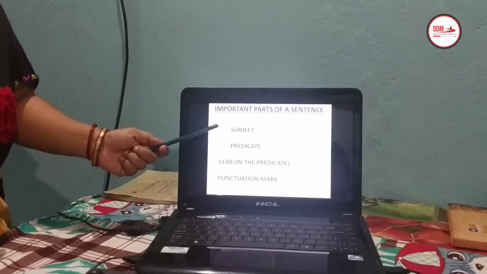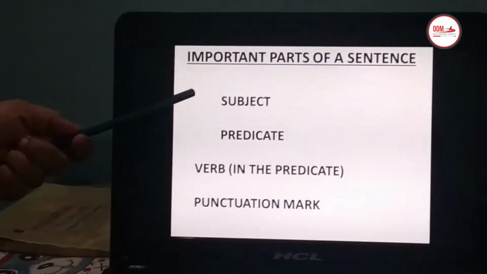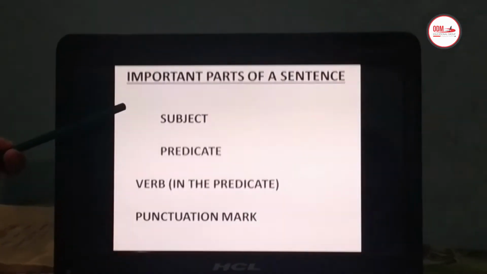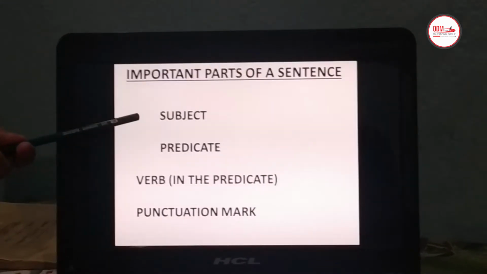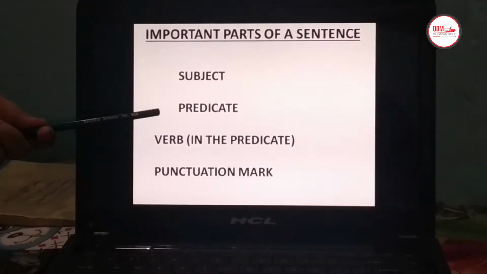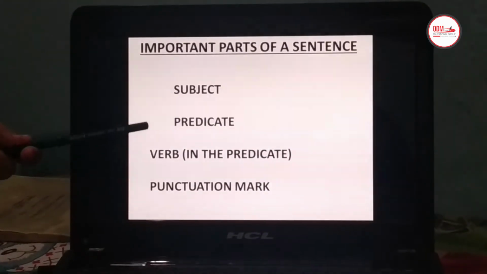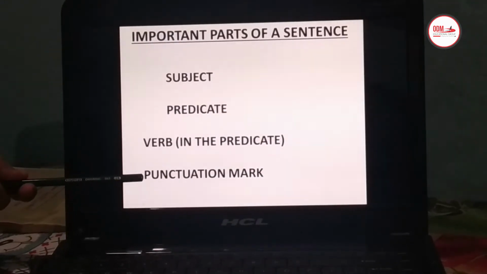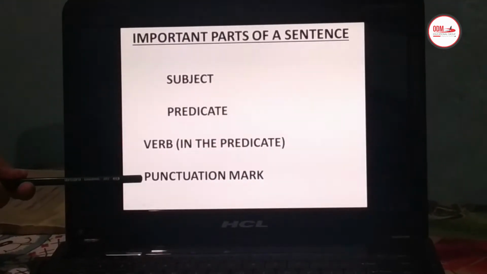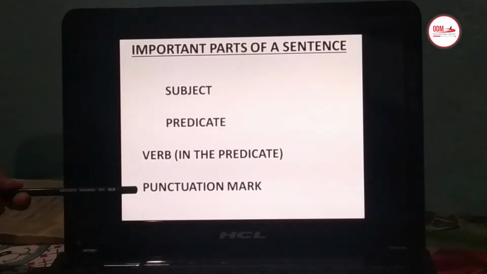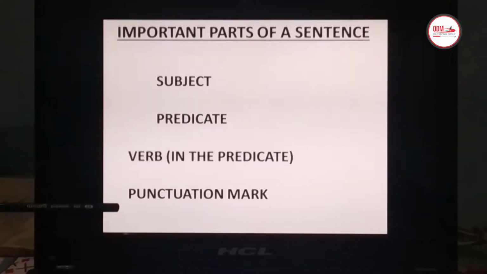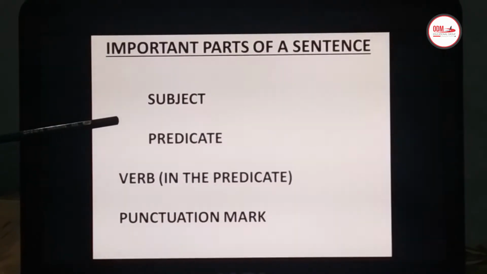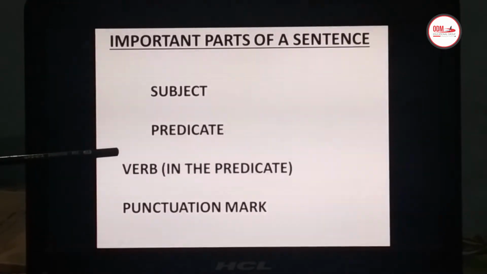So, coming to the division of a sentence, a sentence is divided into different parts. First, it's a subject, then predicate. In the predicate, there has to be a verb, and we definitely have to follow the punctuation marks. It is very much necessary that you follow the punctuation marks, right? And you should be able to identify which is the subject, which is the predicate. Okay?